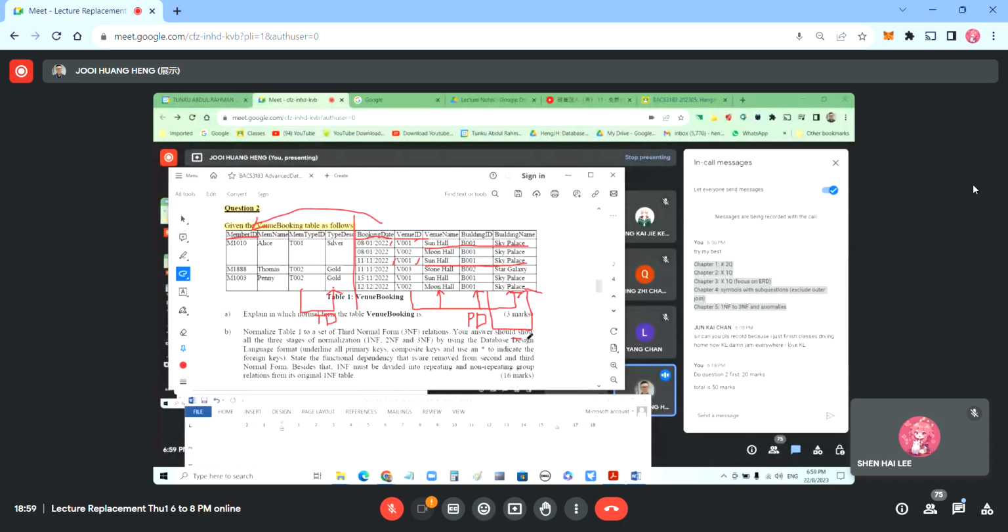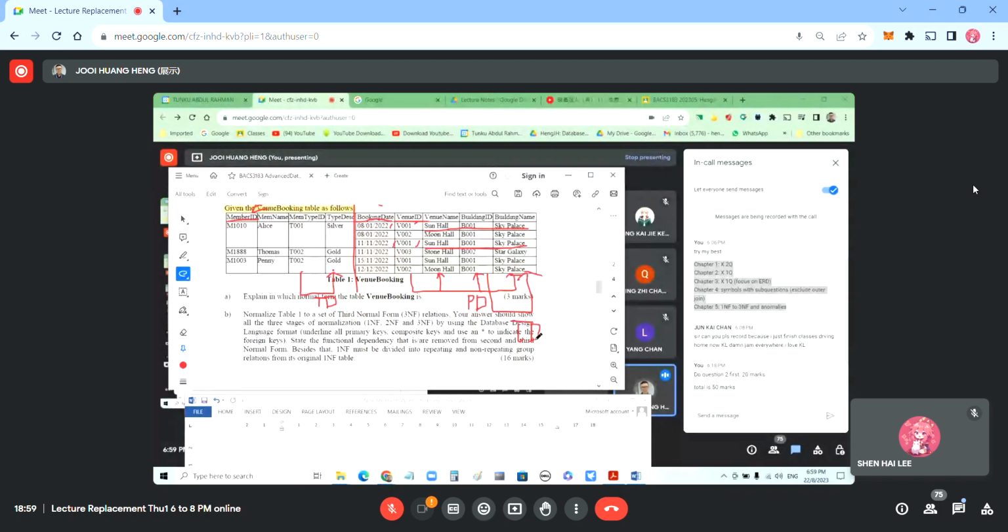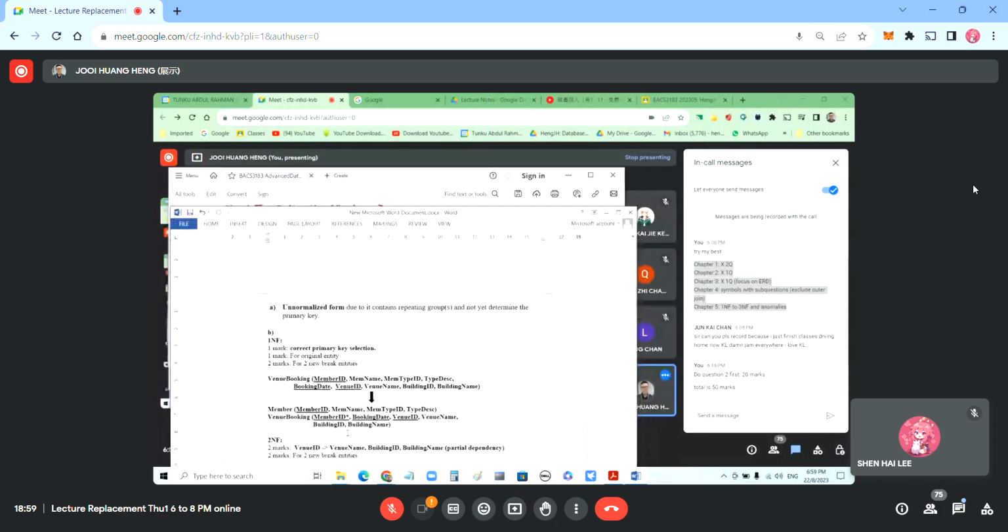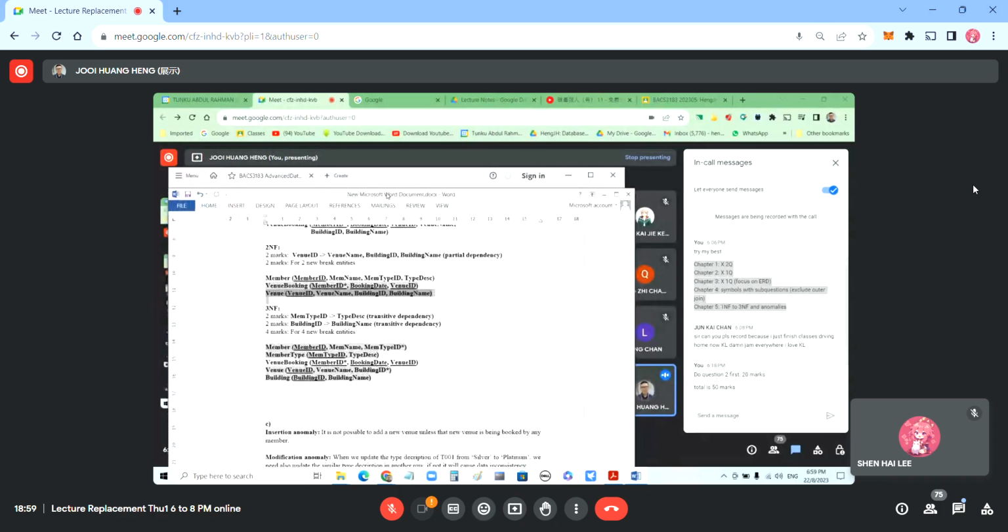Okay, so they have 2 TD. Yeah, 2 TD. Okay, so because building ID determines the building name. Okay, so there are 2 TD here. So go to the example. Let's go to the third normal form. They have 2 transitive dependencies.